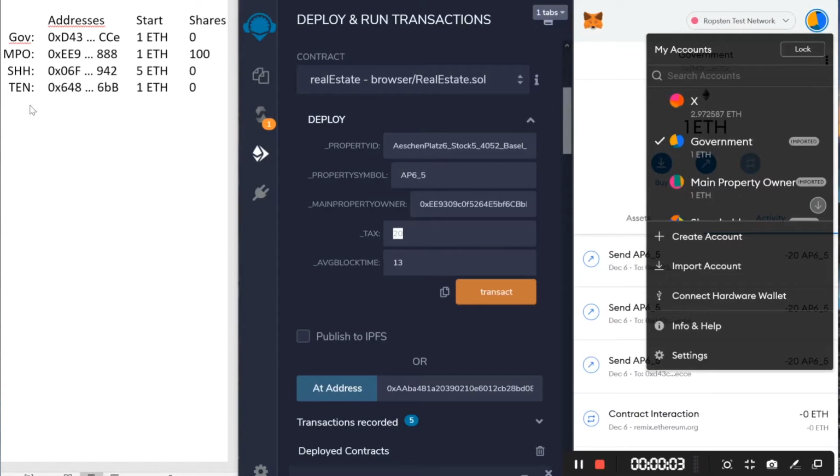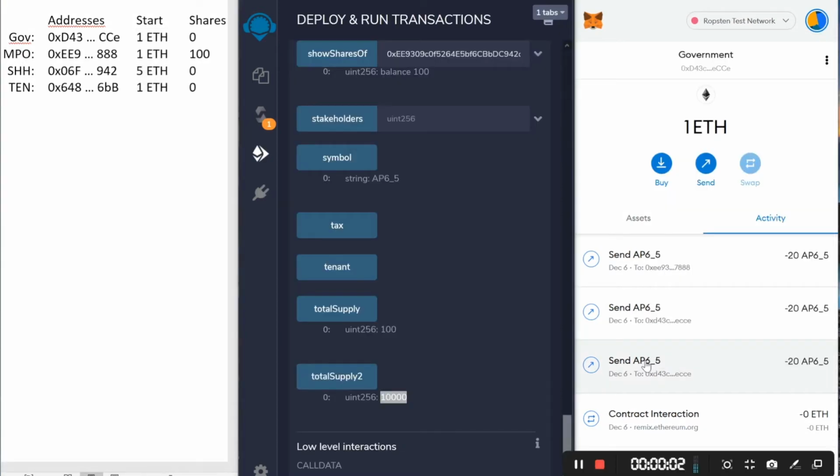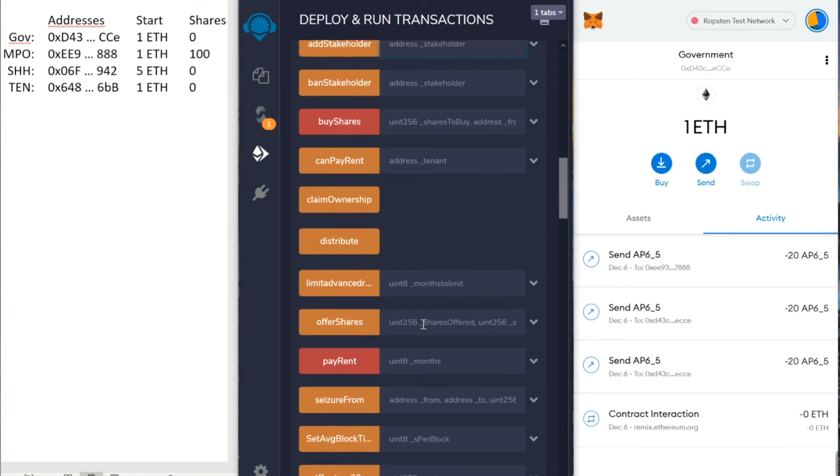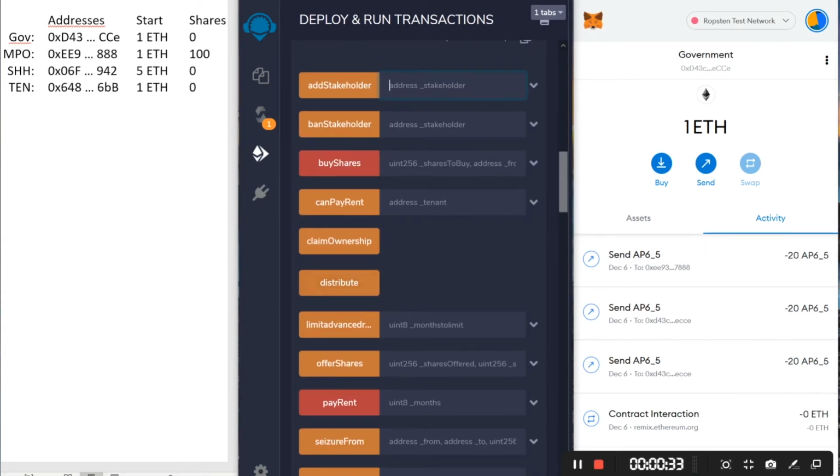And now we're going to show a demo. We have the 4 roles of government, main property owner, shareholder, and tenant, with the following starting balances. Our token supply is set to 100, representing 100% of our tokenized home. Anyone that wants to hold tokens needs to be in the stakeholders array. Addresses can be added to the stakeholders array only by the government. The government can also ban stakeholders from the stakeholders array and seize their assets or distribute accumulated funds.